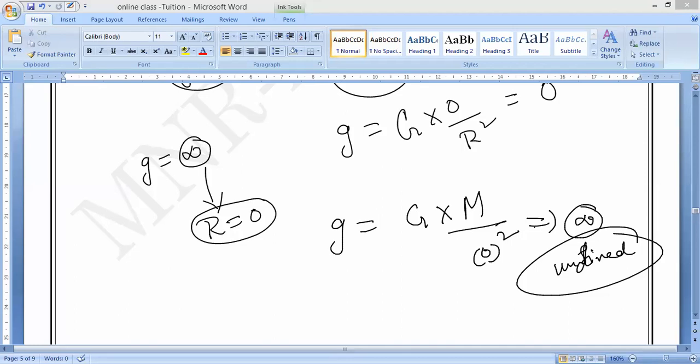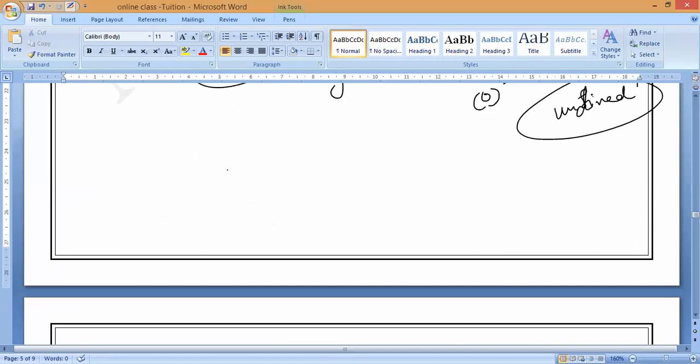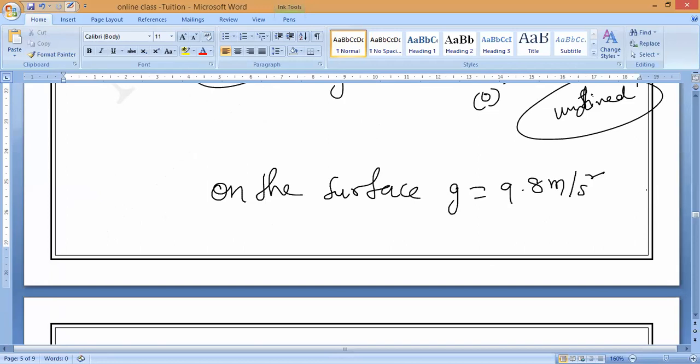Now, the value of acceleration due to gravity G at an altitude of 200 kilometers. For example, on the surface, how much? On the surface, we have calculated G equals 9.8 meter per second square.